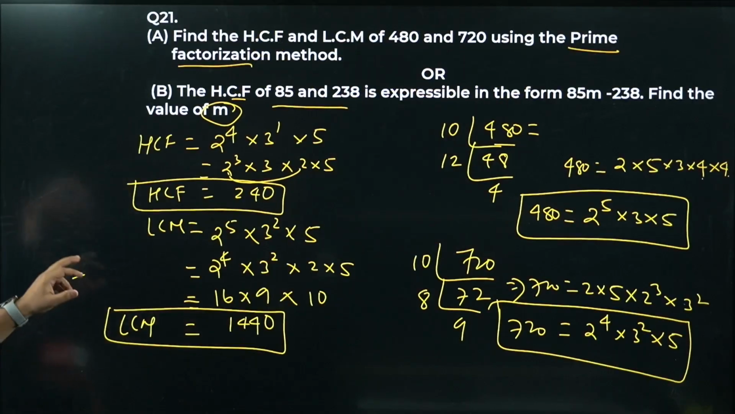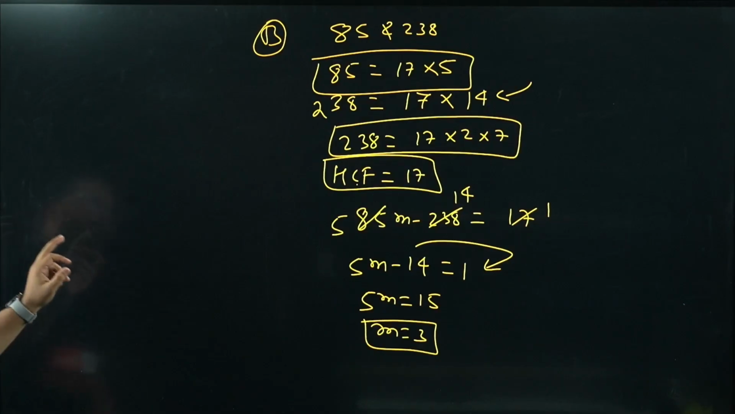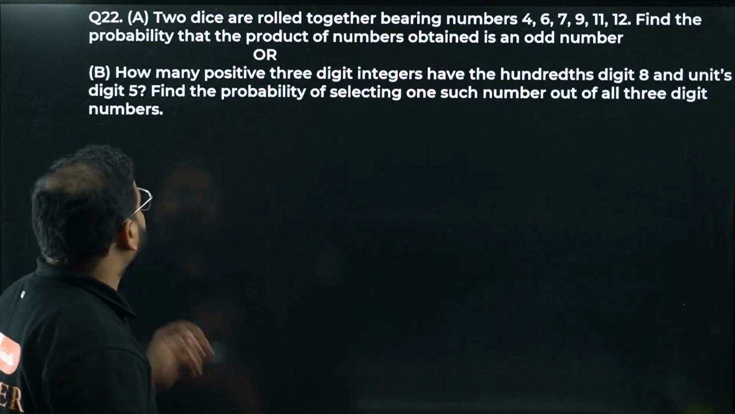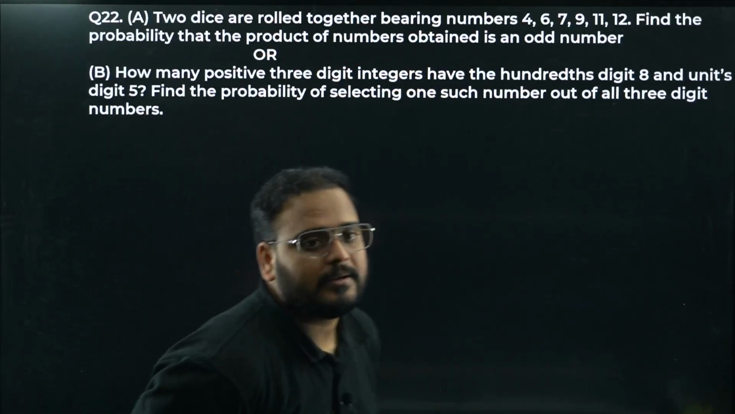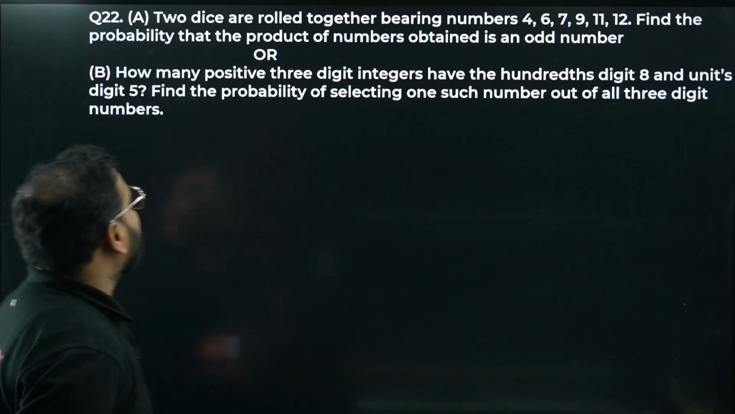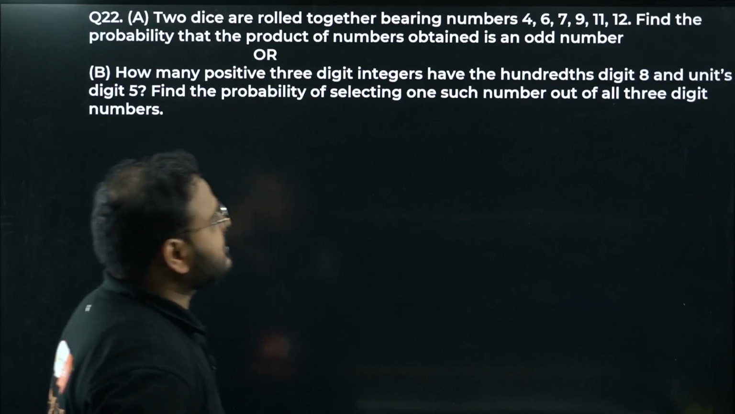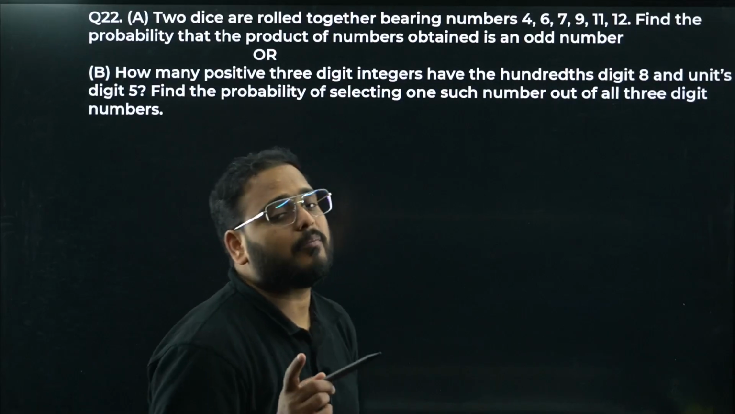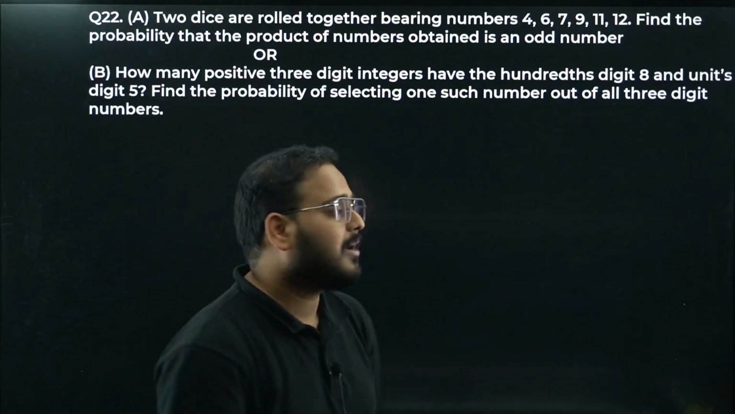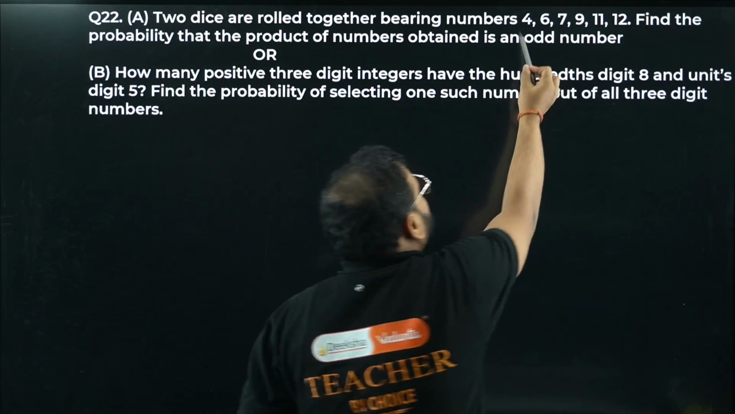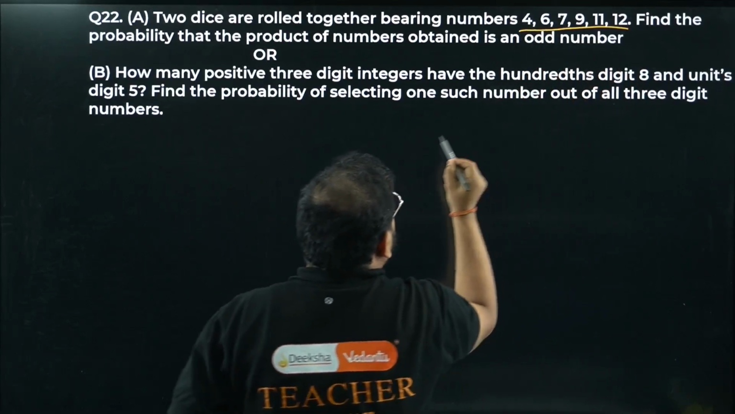Have a look from here, 21A and 21B. Moving on to question number 22A. Again, we have two options. Two dice are rolled together bearing the numbers. Now, usually we have dice with what numbers? With the numbers 1, 2, 3, 4, 5, 6. But they have changed here. The numbers are given as 4, 6, 7, 9, 11, 12. What is that?